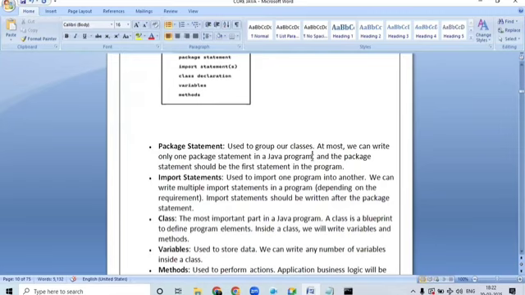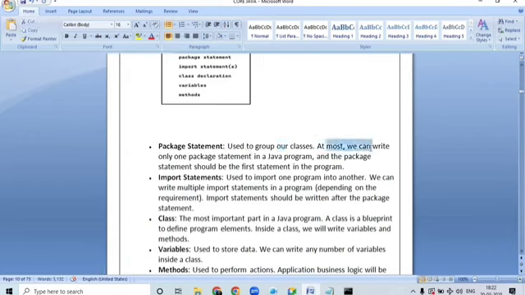That means if we have one or more classes, we write them in a particular package. For example, you are the different students, and you are listening to a core Java session. So here the package is core Java, and you are the different students with separate names. You are the different types of Java files here. Multiple Java files will be grouped into a single package. That is what a package is.